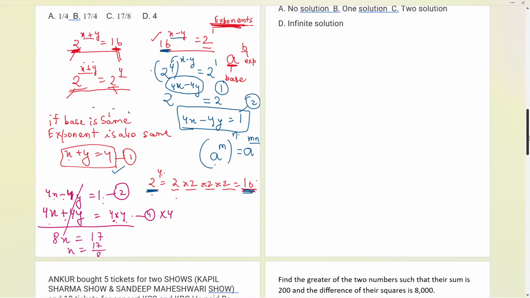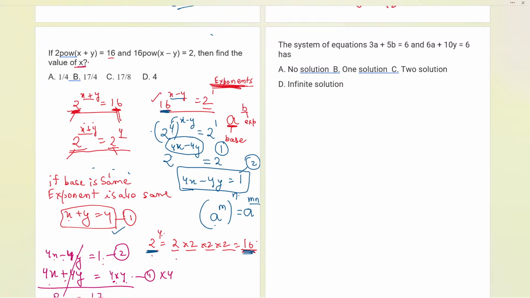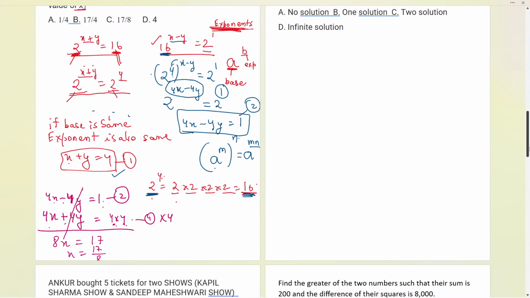But what do we need in the question? We need the value of x only. So C option is the correct answer. Okay, by mistake I had shown you. So C is the correct answer, 17 by 8. x equals 17 by 8 is the final answer that we are getting. So I hope everybody is clear with this part over here. We have got C as the correct answer.